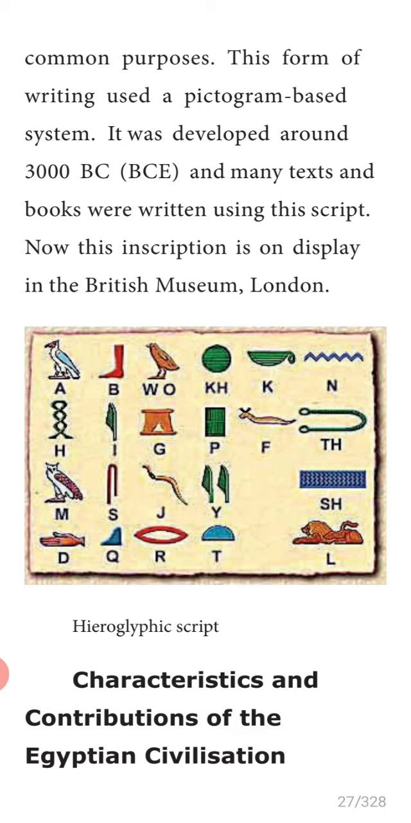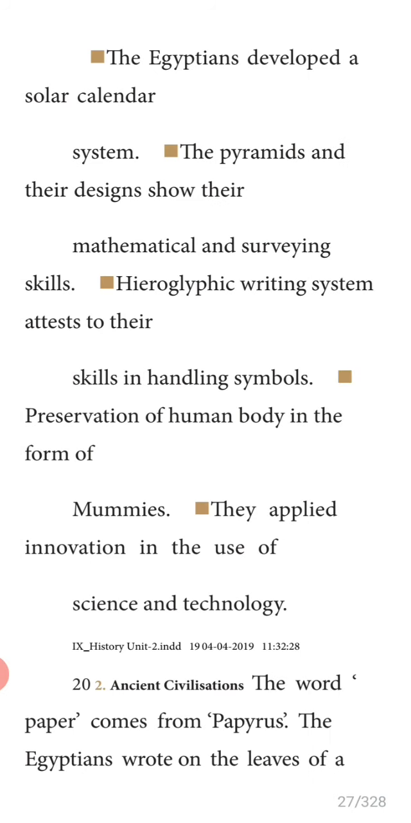Okay, children, now let us go to the next paragraph. Characteristics and contributions of Egyptian civilization. The Egyptians developed a solar calendar. The pyramids, their designs show their mathematical and surveying skill. The Egyptians had mathematical skill and surveying skill. The hieroglyphic writing system attests to their skills in handling symbols.